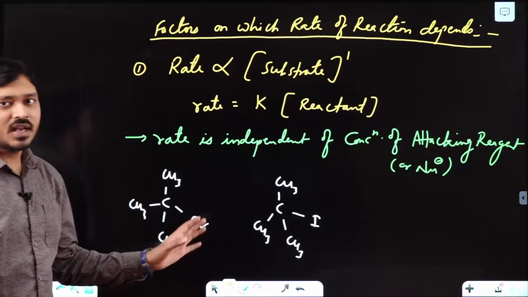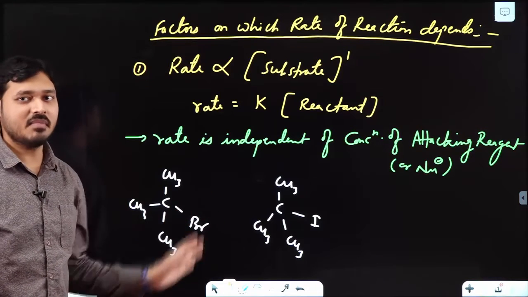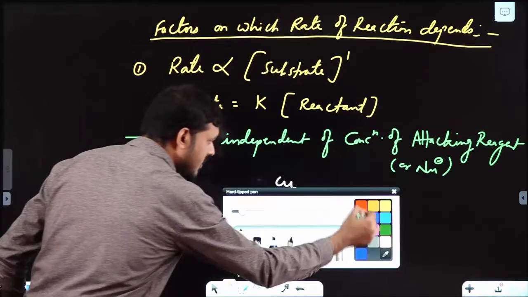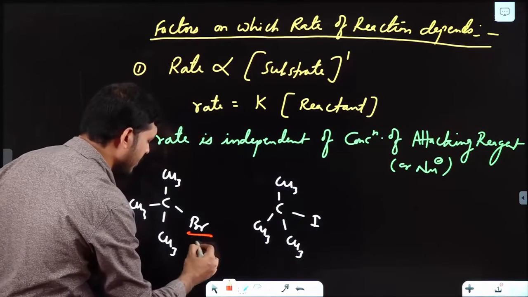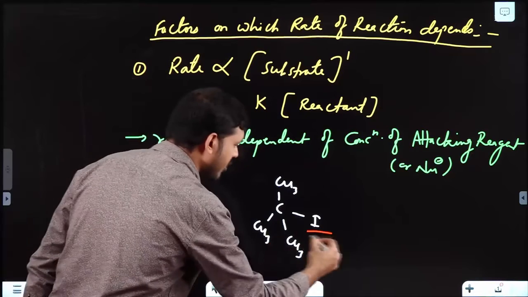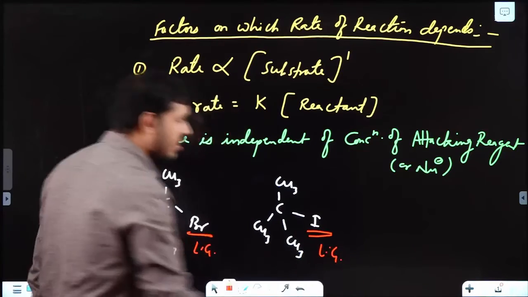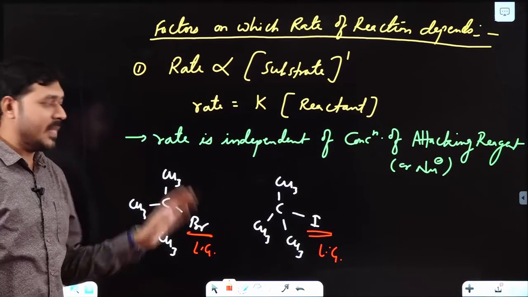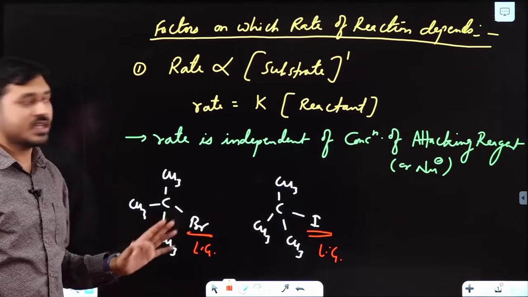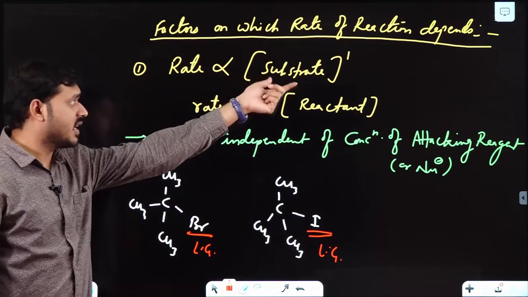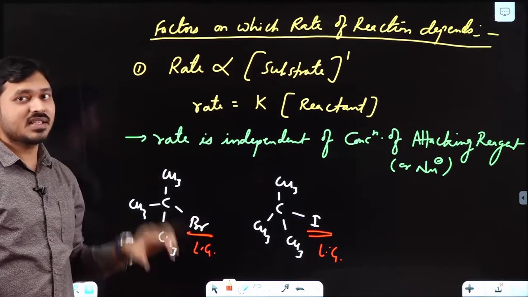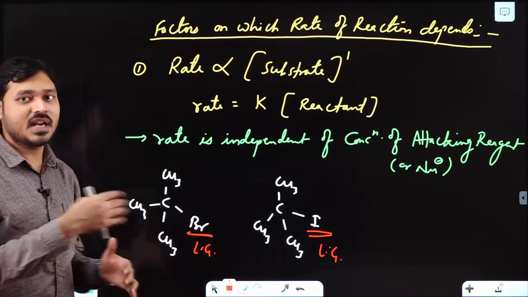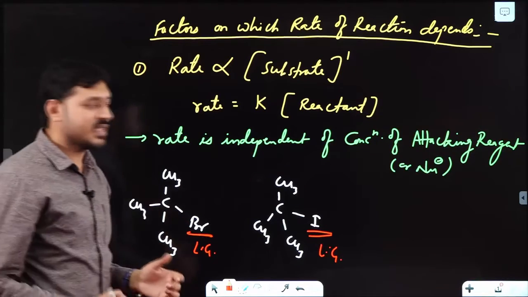In both cases I am taking the same solvent and same attacking reagent, but the difference is the leaving group: here it is bromine, and here it is iodine. So the rate will also depend on the nature of the leaving group. Better the leaving group, better will be the rate. The concentration of substrate matters, but at the same time the rate depends on the nature of the leaving group. Better the leaving group, more will be the rate of SN1.